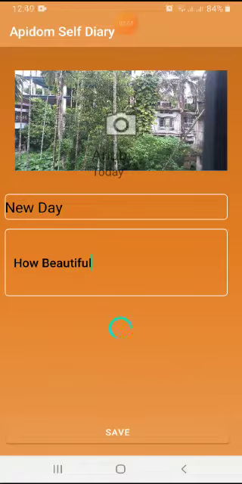Yeah, it's depending on the internet connection. I don't think that the internet connection is good here. It's loading. It will take some time.